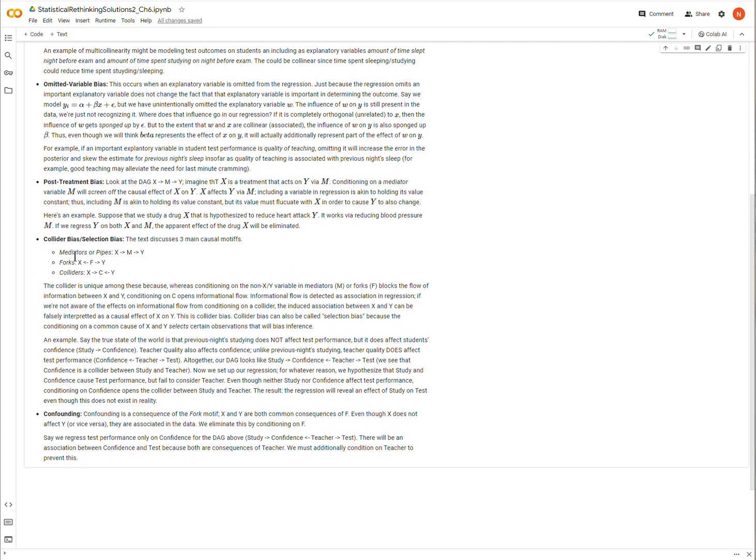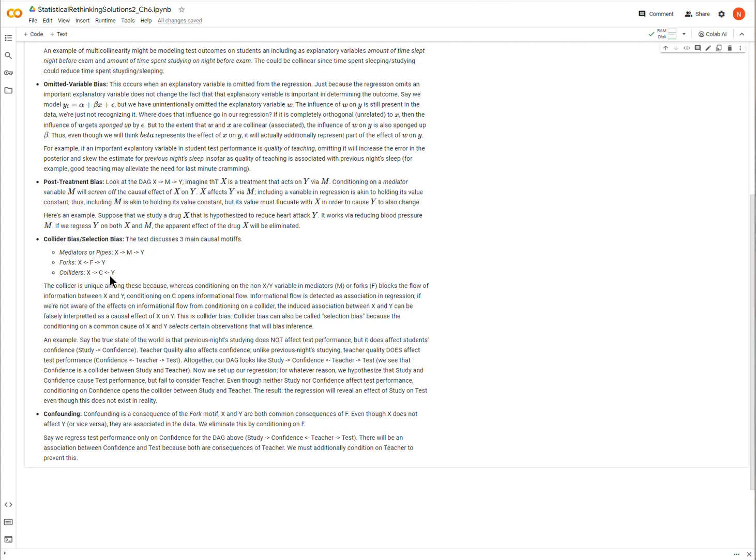F. Okay? So notice then that in mediators and forks, conditioning on this middle variable, whether it's M or F, blocks the association between X and Y. Now in the effect of mediators and pipes, that might not be desirable, right? We actually want to see how X affects Y, and so conditioning on M will screw up our inference, right? Because it blocks the association between X and Y. However, in forks, we do want to condition on this middle variable, right? If we want to know the effect of X on Y, and there is no effect, well, the way that it's going to be revealed is if we condition on F.